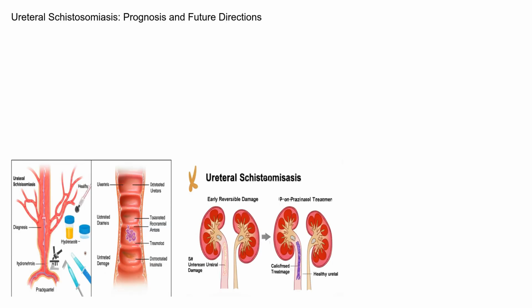The prognosis for ureteral schistosomiasis is generally good with early diagnosis and treatment. Praziquantel is highly effective in eliminating the parasites, and any structural damage to the ureters and kidneys may be reversible in the early stages. However, if the infection is left untreated for a prolonged period, the resulting scarring and kidney damage can be permanent, potentially leading to chronic kidney disease and even kidney failure. Recent research focuses on developing more sensitive diagnostic tests for early detection of the infection, as well as exploring new drug targets and potential vaccine candidates to further combat schistosomiasis.